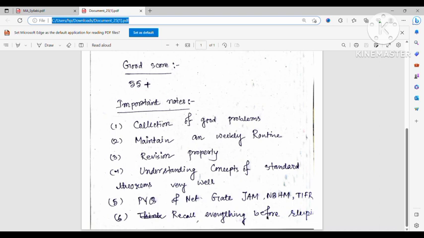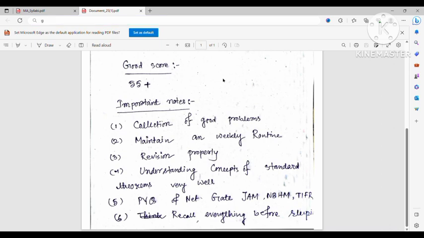So I personally don't know whether there is some other formula or some other special thing for under 10 rank holders. I personally believe that if you work hard, if you are focusing on your goal, then definitely you will be successful.